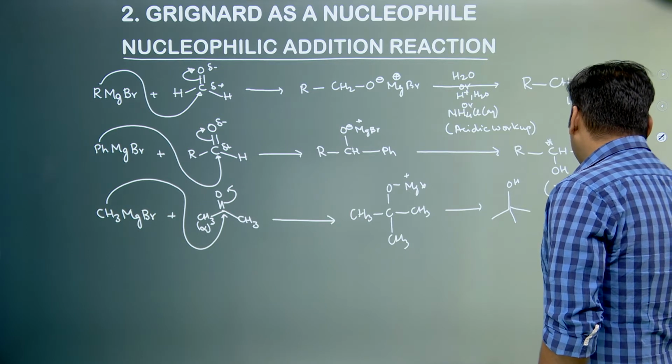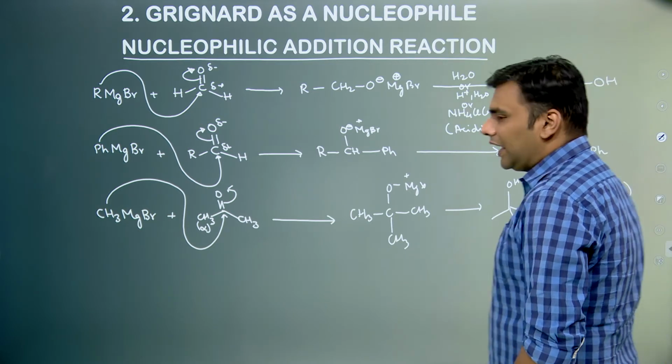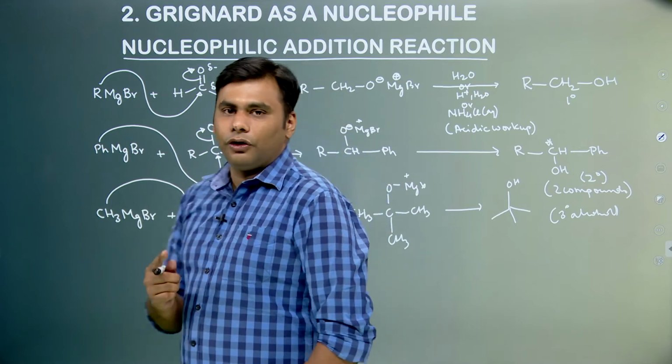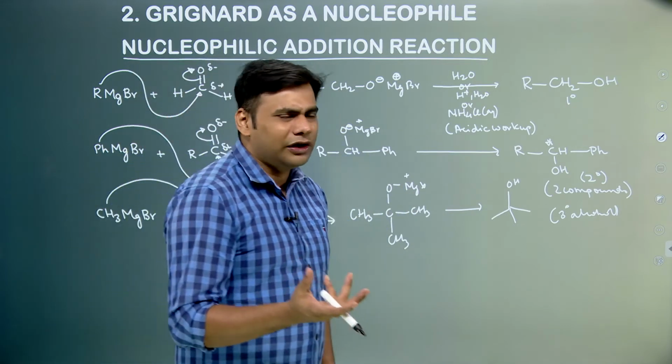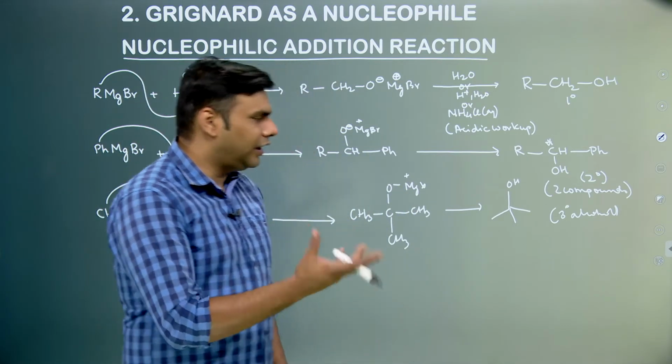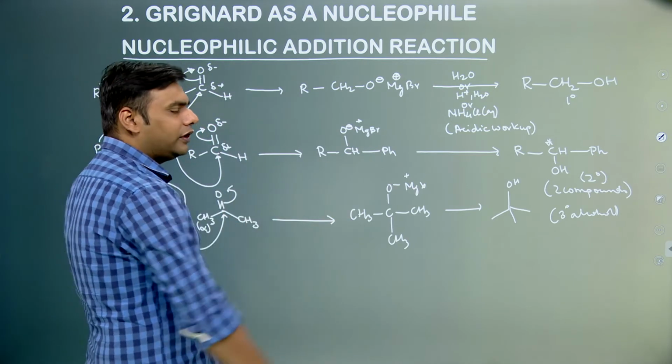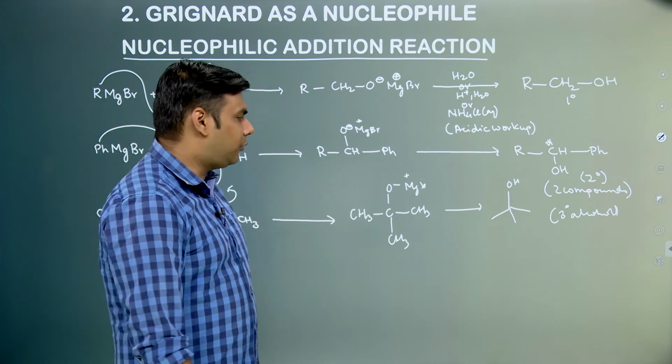Now this is achiral because the groups attached are same, so only one compound will be formed. So this is also a very important question that can be asked in JEE Mains also, number of products formed. So you have to look for the stereochemistry as well in these types of reactions.